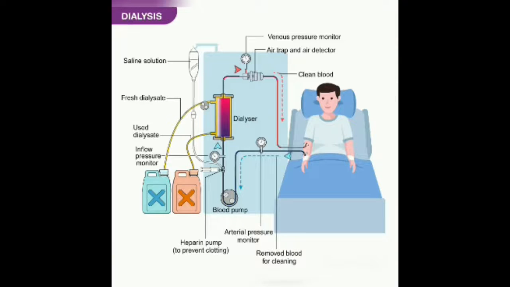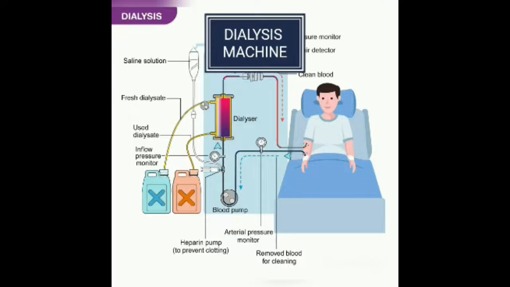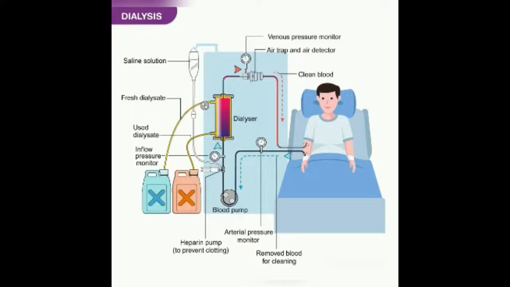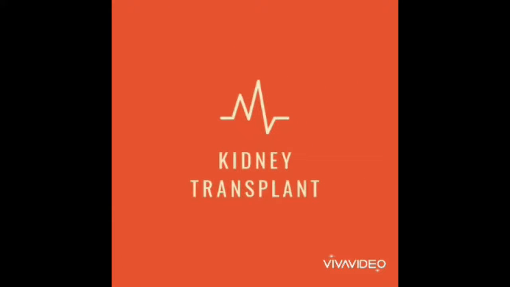Hemodialysis is the process of filtering blood by using a dialysis machine, which replaces the function of a failed kidney. Our kidney acts as a filter for our body. If they fail, waste will be accumulated in our body. The blood from the patient is transferred into the dialyzer and filtered by the machine, where substances will be removed and the clean blood is transferred back to the patient.